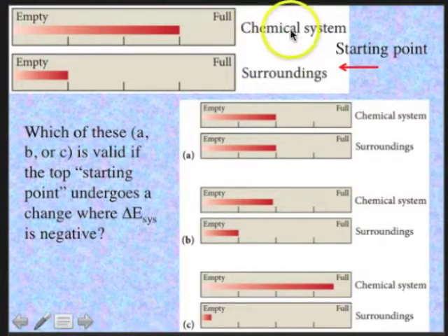Okay, let's take a look at this chemical system versus the surroundings now, our energy gauges, if you will. The system is 3/4 full. The surroundings is 1/4 full. So, which of these, A, B, or C, I'm going to ask you this in class, is valid if the top starting point undergoes a change in which delta E of the system, the change in energy of the system, is negative? That's the question we're going to ask.